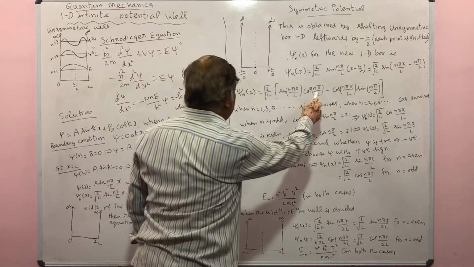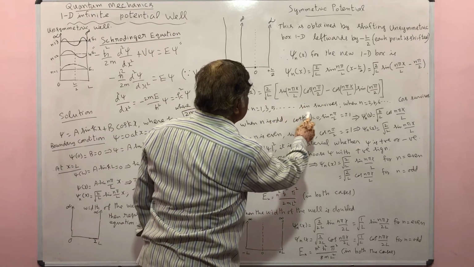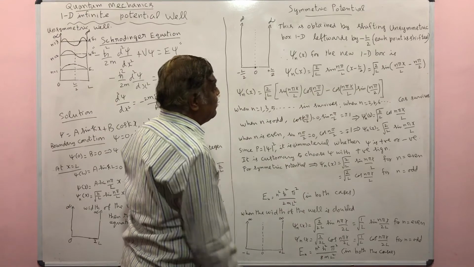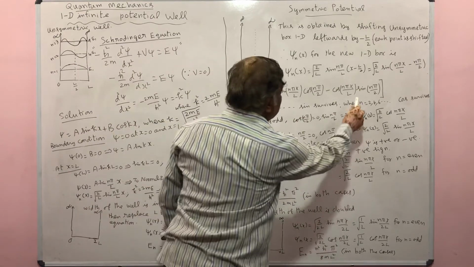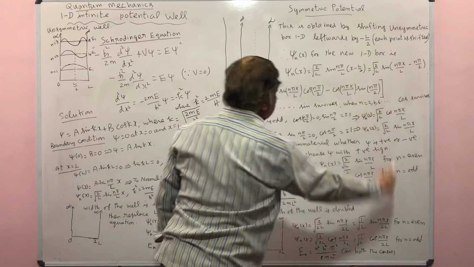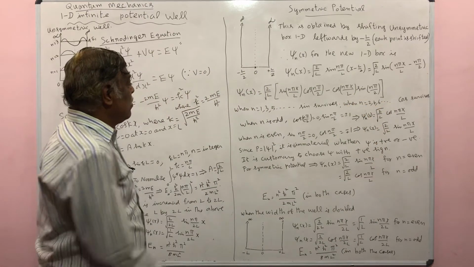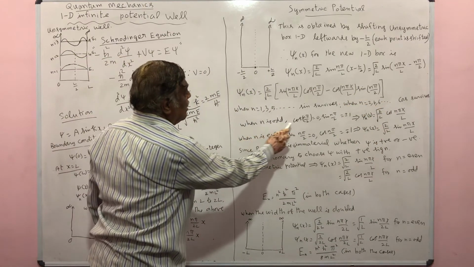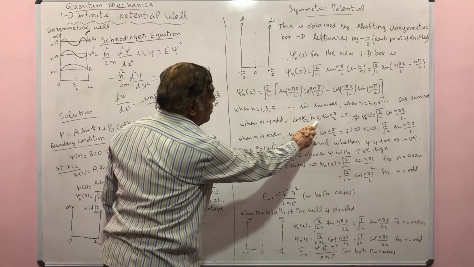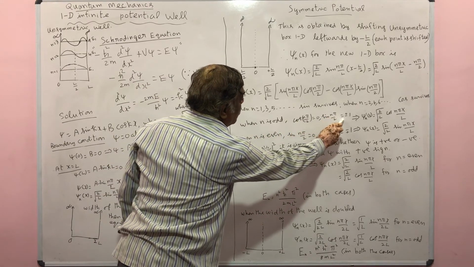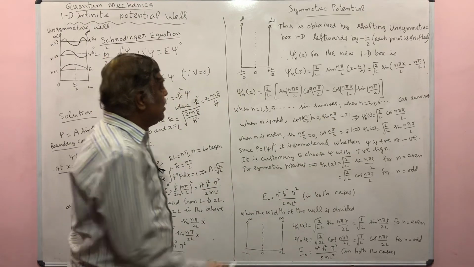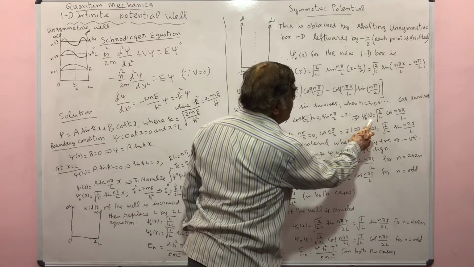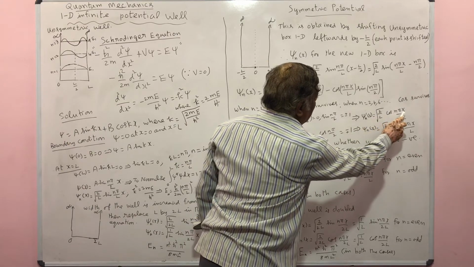If you put n equal to 1, 3, 5, the sine term alone survives, and if you put n equal to 2, 4, 6, then the cosine term alone survives. So when n is odd, cos(n pi by 2) is equal to 0 and sin(n pi by 2) is equal to plus or minus 1 depending upon the value of n. So the wave function psi of x becomes square root of 2 by L cos(n pi x by L).